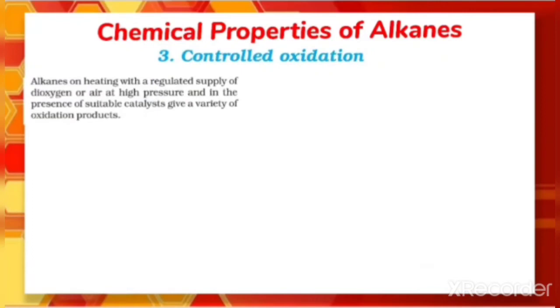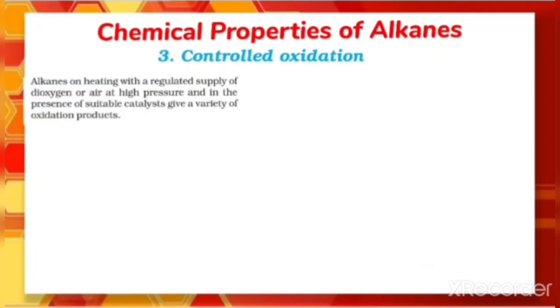The next property is controlled oxidation. That means when alkanes are heated with a regular supply of dioxygen or air at high pressure and in the presence of a suitable catalyst, it gives rise to a variety of oxidation products. Just now we have learned the two. Already we have learned the oxidation, in which there is complete oxidation, so that's why we are getting the product carbon dioxide and water.